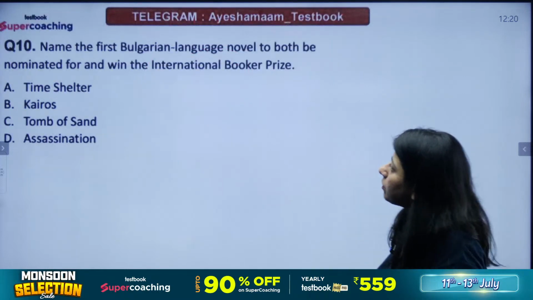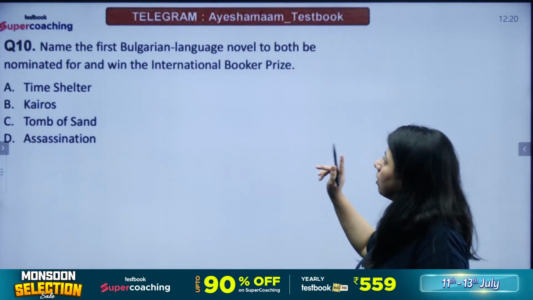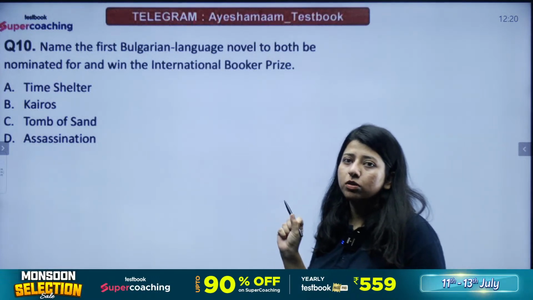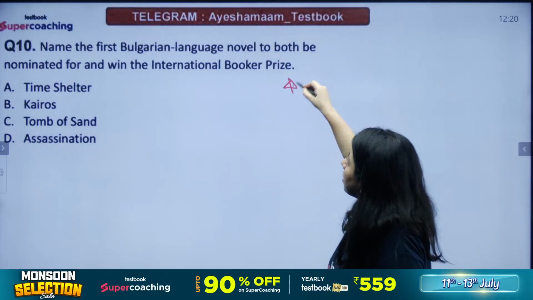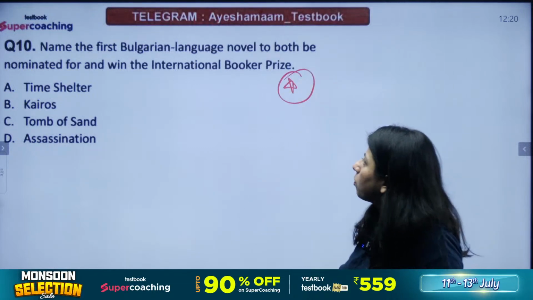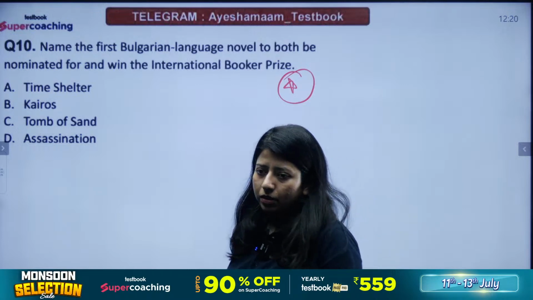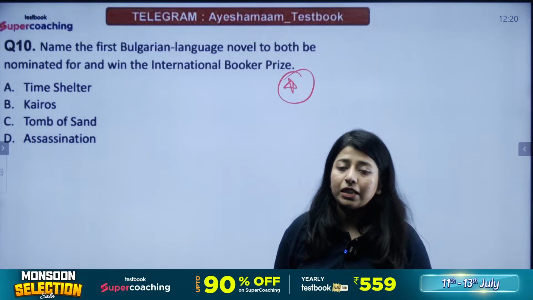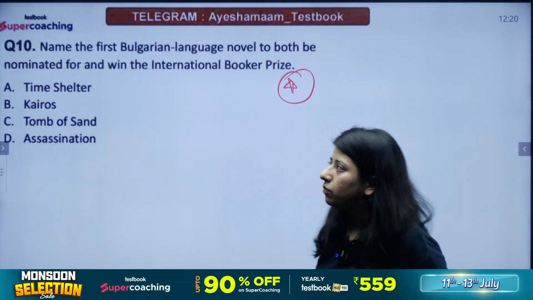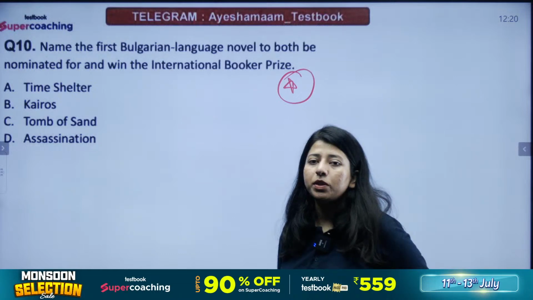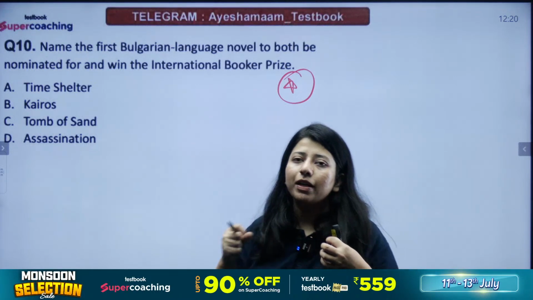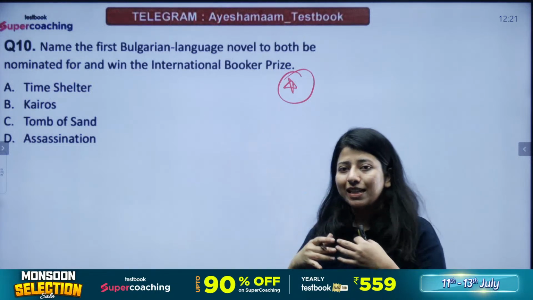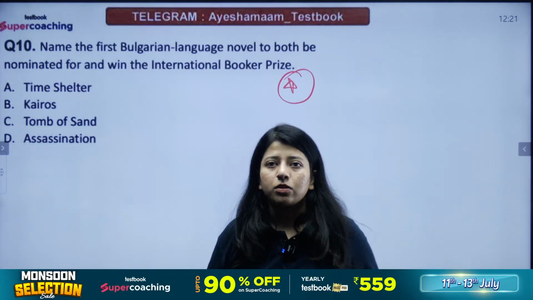Next question says, name the first Bulgarian language novel to both be nominated for and to win the International Booker. Very, very important question. Two years ago, this novel was awarded the International Booker Prize, the first Bulgarian novel ever to be nominated, and it also ended up winning, right? This is a Bulgarian novel originally written by a certain author and then translated into English by another author, right? So you have to tell me the name of the novel.